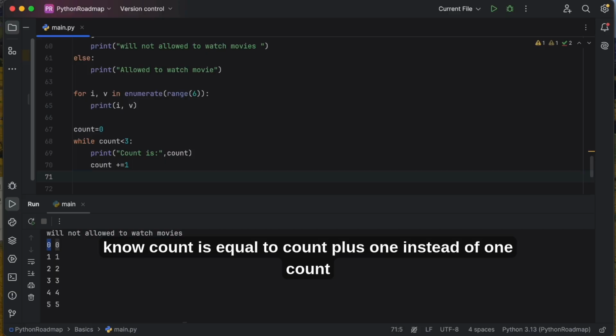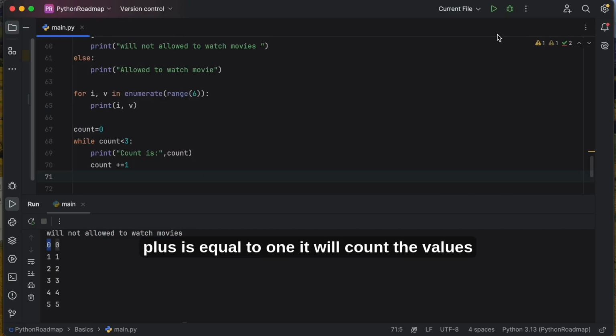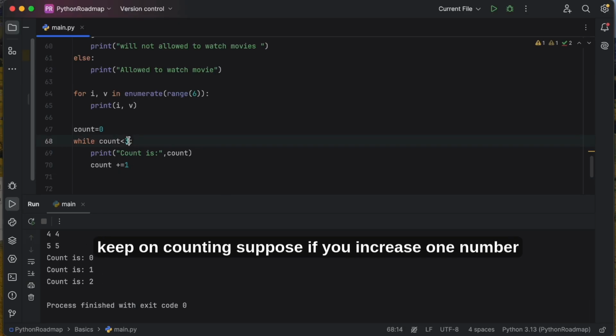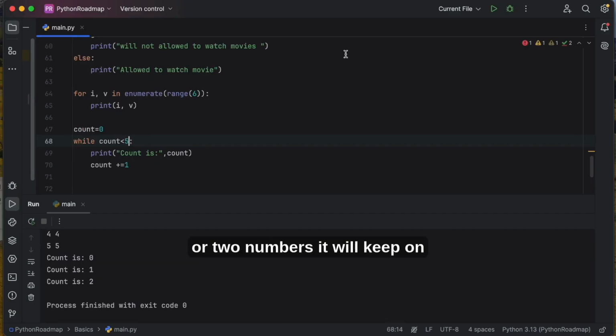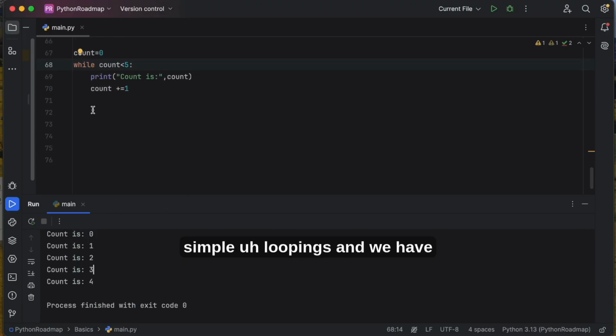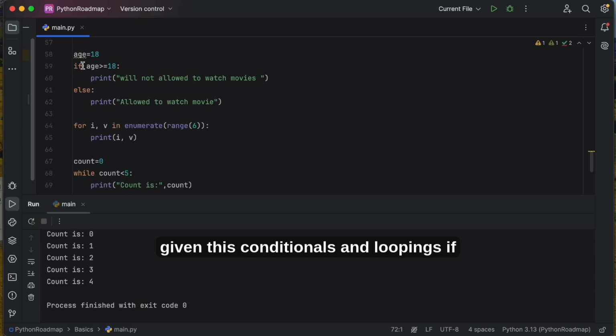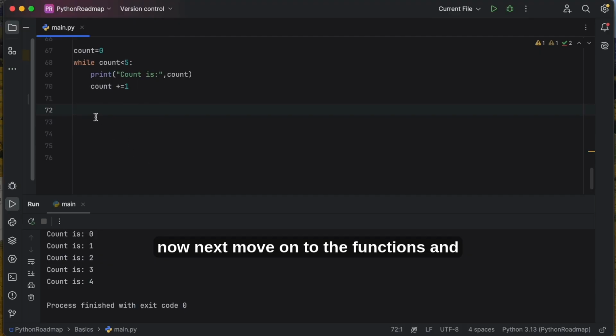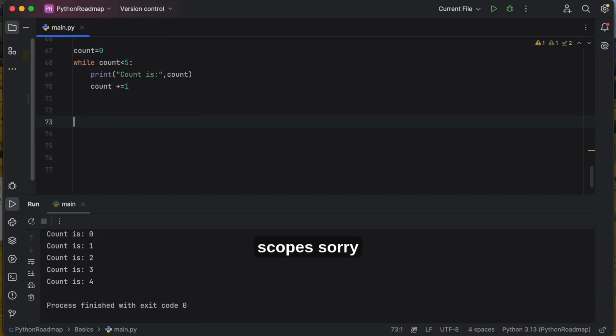Count plus equal to 1 will count the values. See, 0, 1, 2: count is 0, count is 1, count is 2. Keep on counting. If you increase one or two numbers, it will keep on looping as long as the condition is true. So this is the simple looping; we have covered conditionals and loops, if else, for loop and while loop. Now next we move on to functions and scopes.